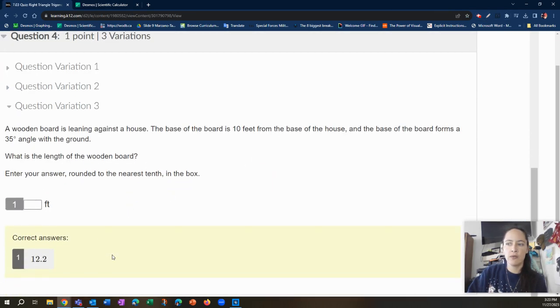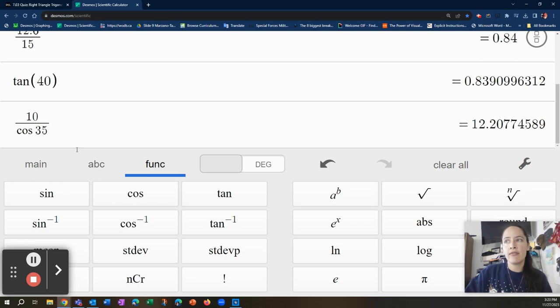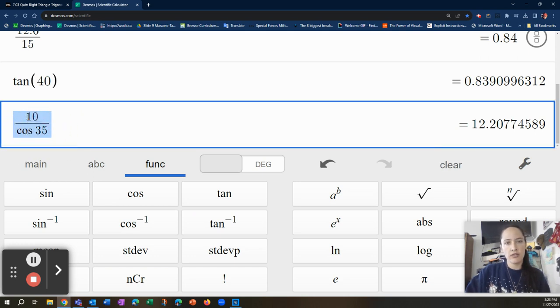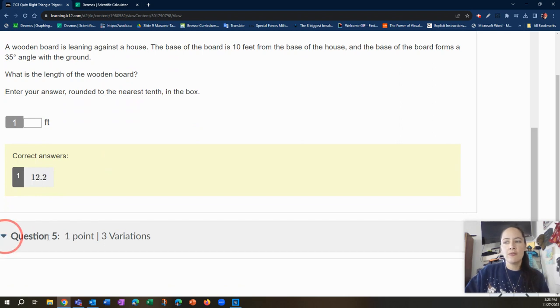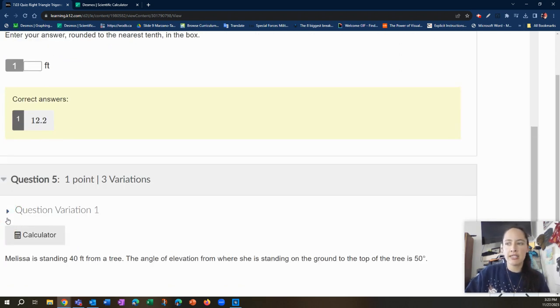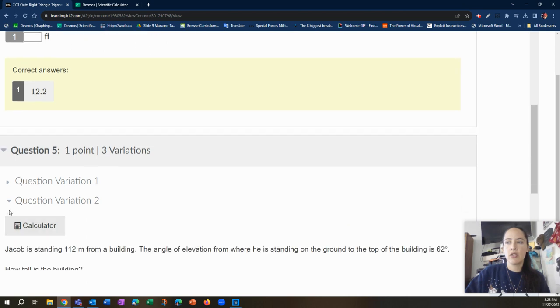There you have it. Question 4. Yours is going to have a different distance from the base of the house and a different angle. But I think the setup for all variations is very similar. So you'll have something where you most likely, I think, use the cosine of the angle, but you're going to have that as the denominator to solve for the hypotenuse. Because when you set that up, the hypotenuse is equal to the adjacent divided by the cosine of the angle. Okay. All right, question 5, the last fun one. Do we want to do Melissa, Jacob, or Mia?